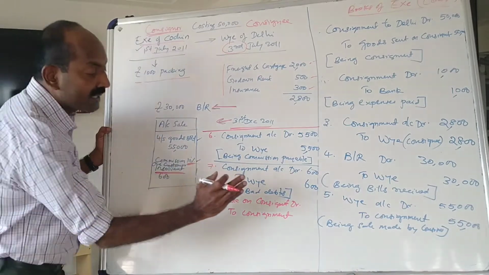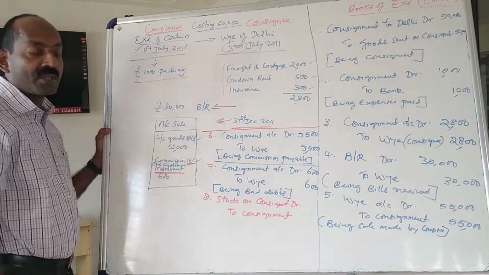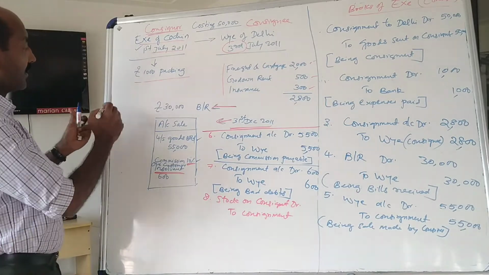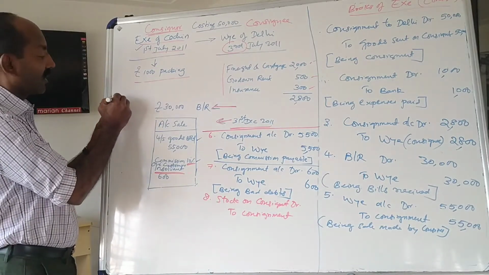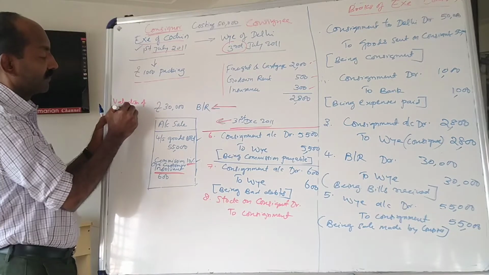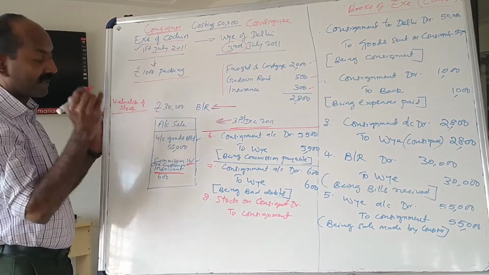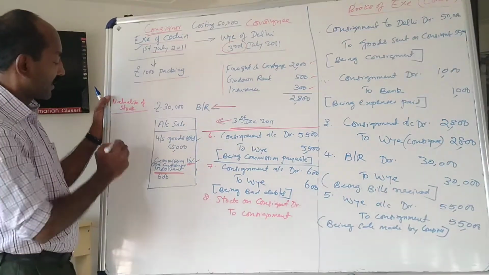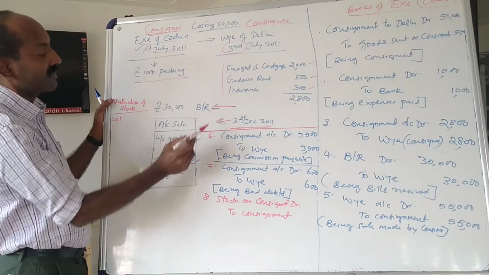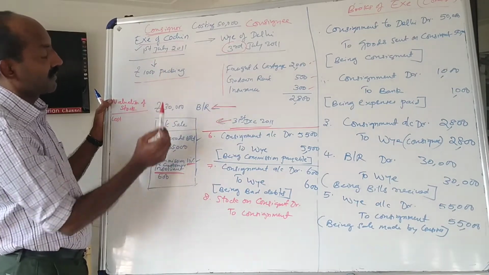Now the question is, what is the value of the stock? See, regarding the valuation of stock, remember these points. Cost, what is the cost? Cost is 1/5.